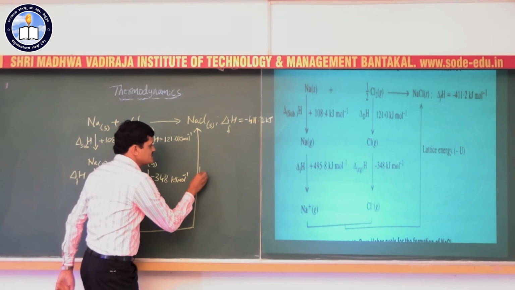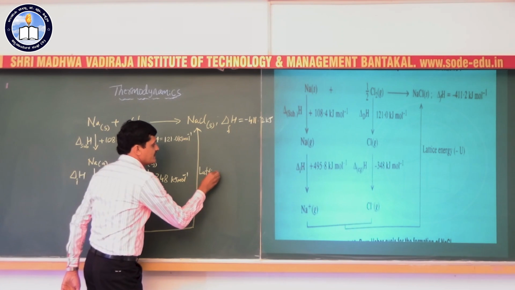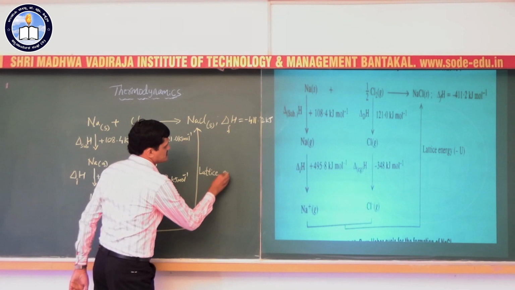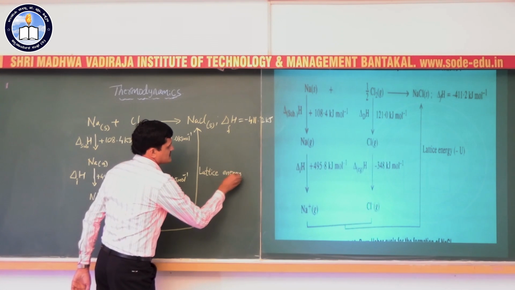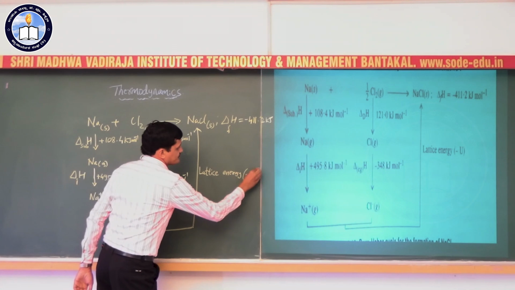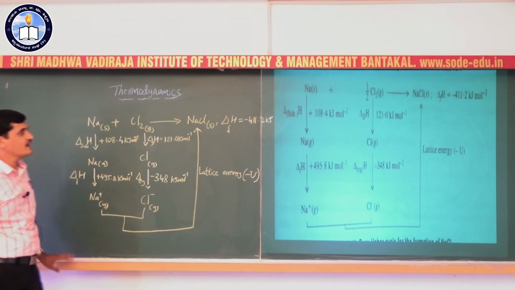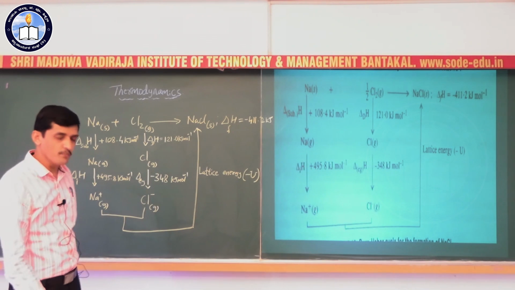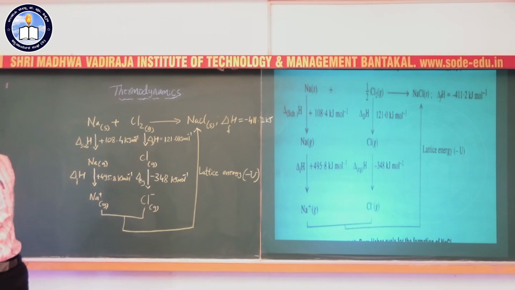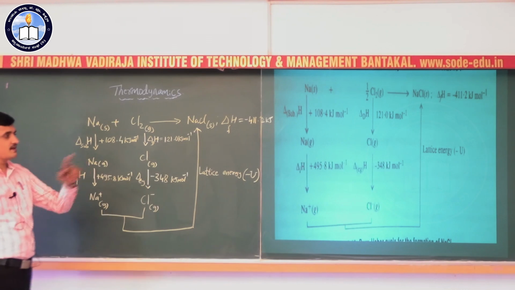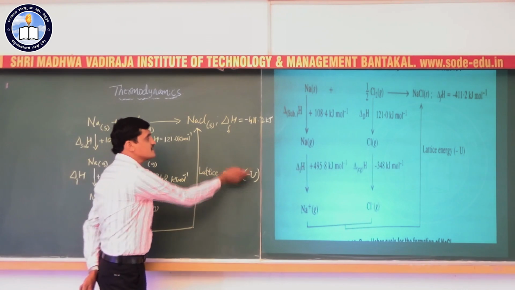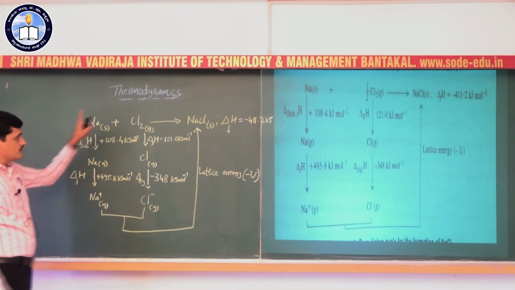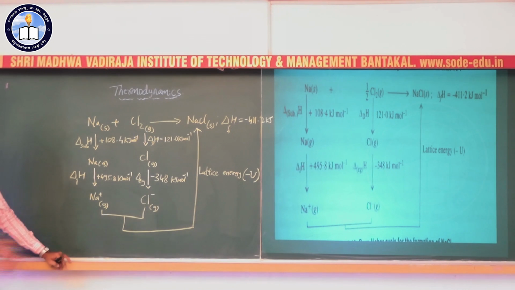Here the energy liberated is nothing but the lattice energy, that is minus U. This is the energy liberated during the formation of sodium chloride from its constituent ions in the gaseous phase. So this lattice energy we have to find from this cyclic process by the method called Born-Haber cycle.